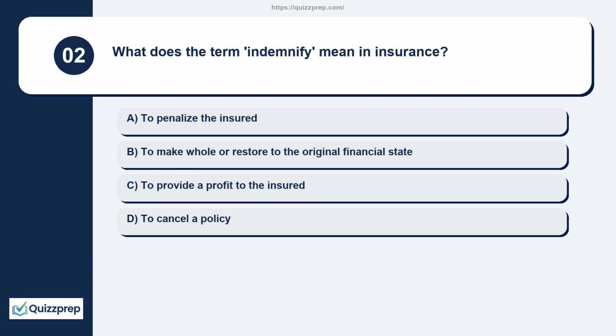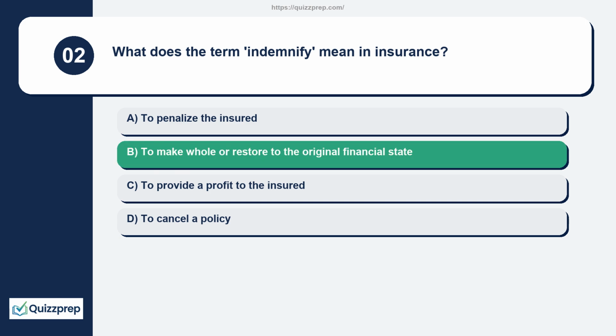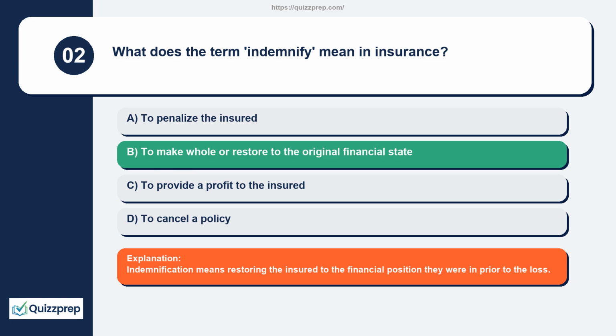Question 2. What does the term indemnify mean in insurance? To penalize the insured. To make whole or restore to the original financial state. To provide a profit to the insured. To cancel a policy. Indemnification means restoring the insured to the financial position they were in prior to the loss.